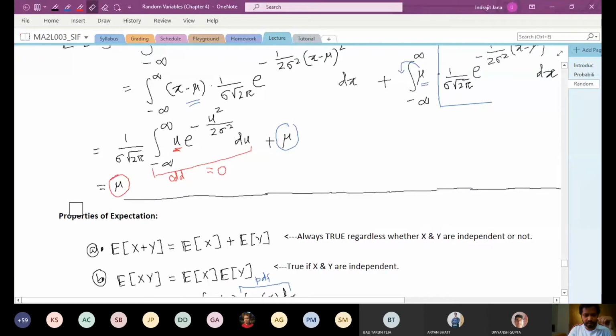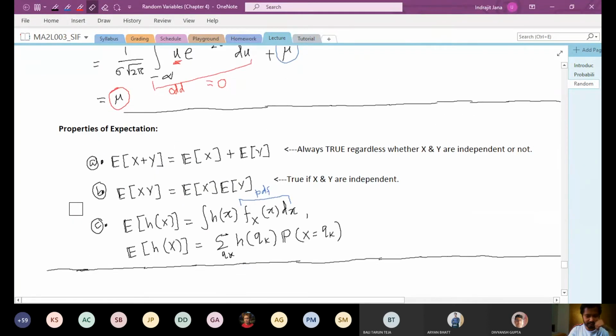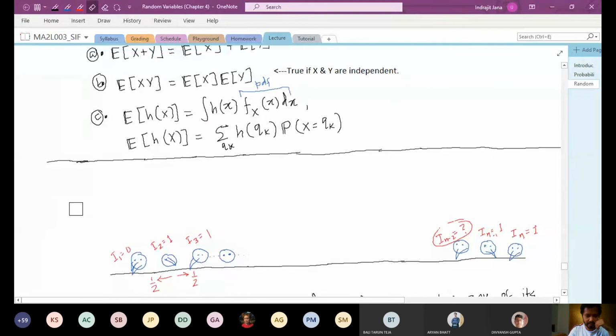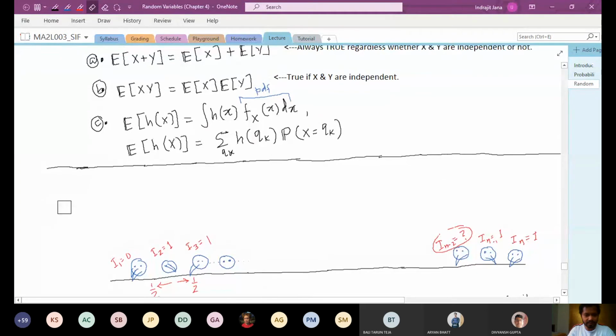Okay, so these are three basic and widely used properties of expectation. And the next example is actually an illustration of property A. So let me type that problem.